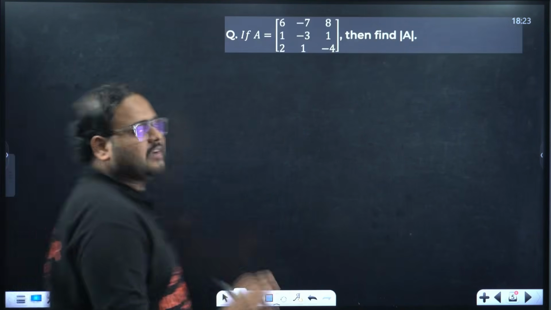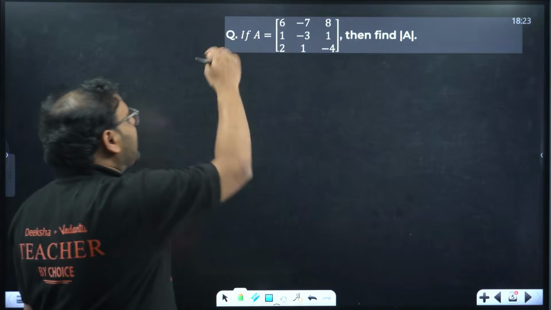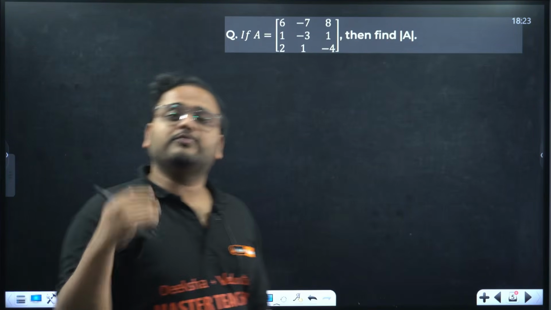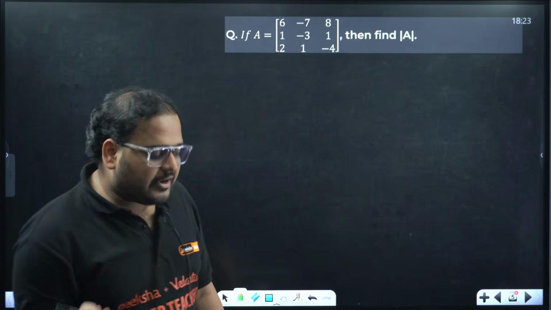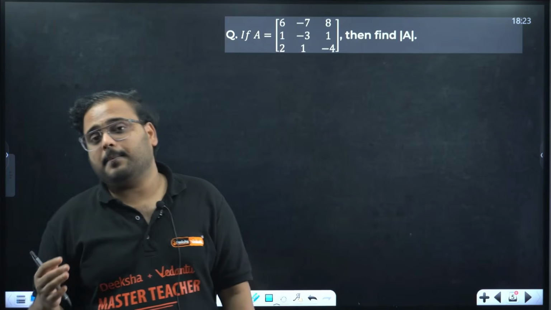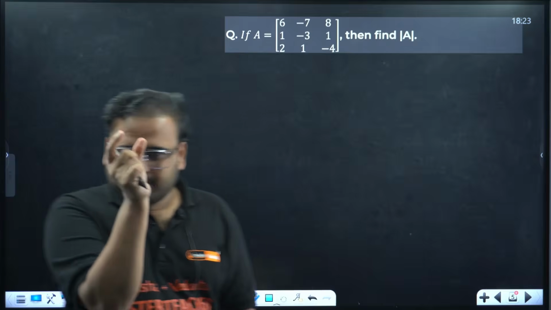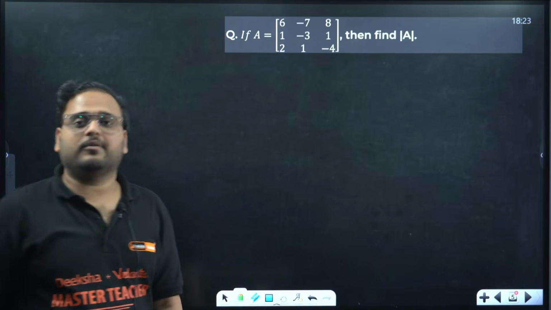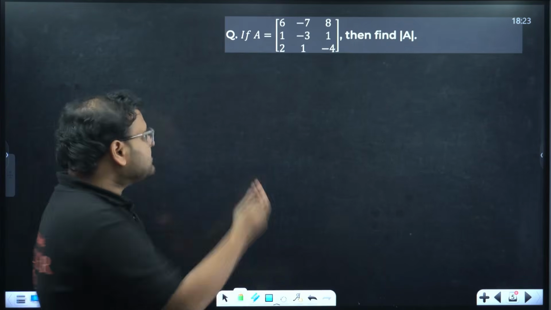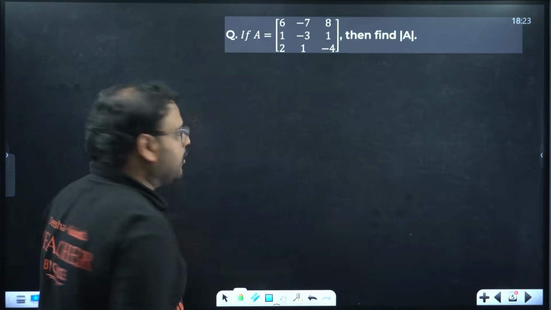Moving on, let's find this value right now. What did I say? You can use any row, any column. Which one to use? So usually we use the row or column which has the highest number of 0s present over there. Because of the presence of 0, you'll have less calculation involved, right? But in this case, there is no 0 as such. So I can take any row, any column.